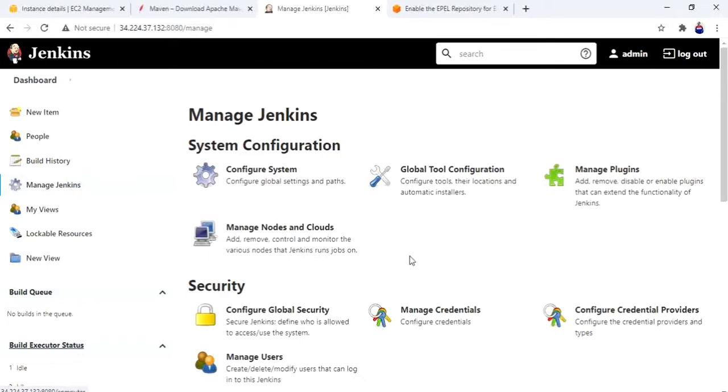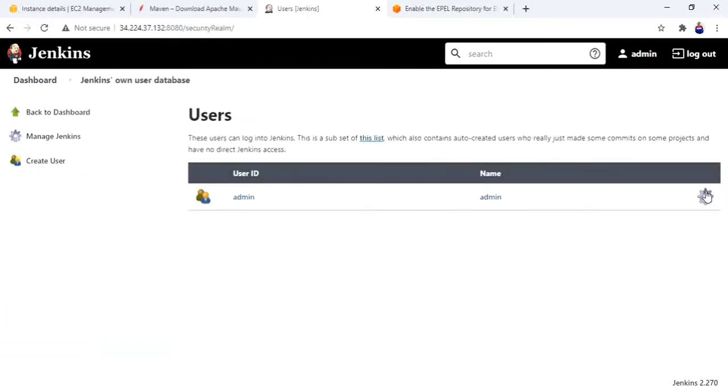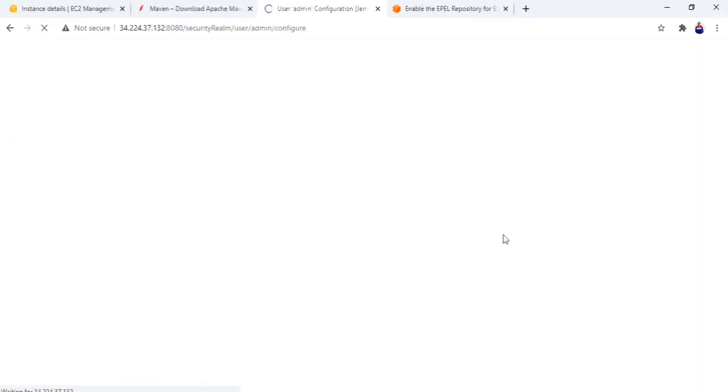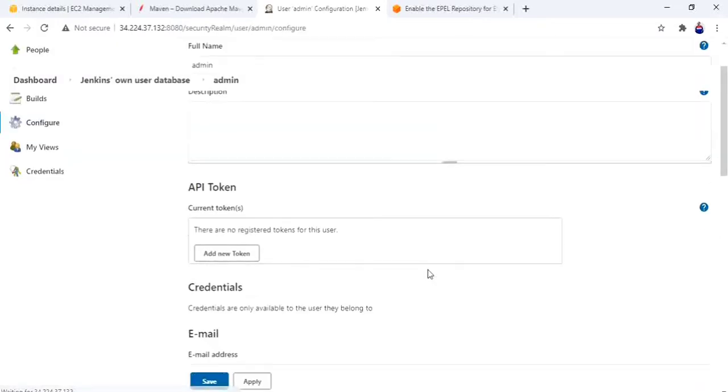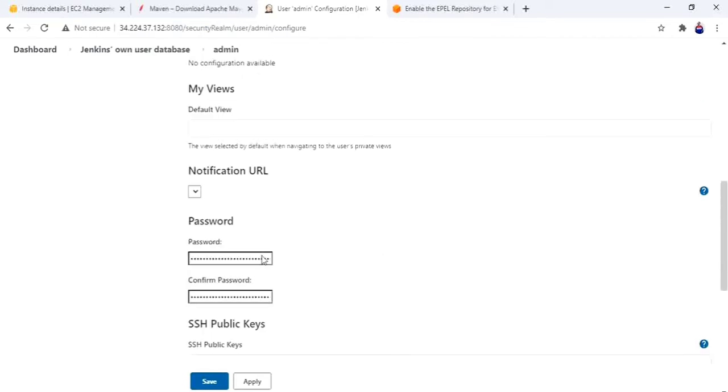So, manage users, settings, password. Let me change the admin password. Okay, done. Save.